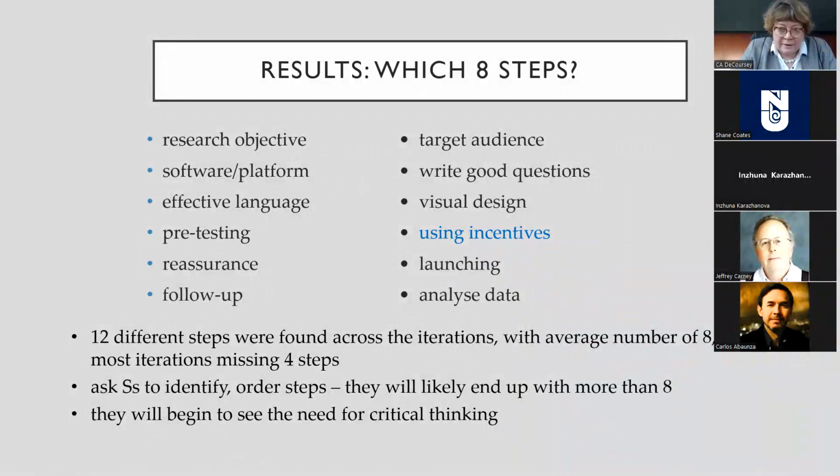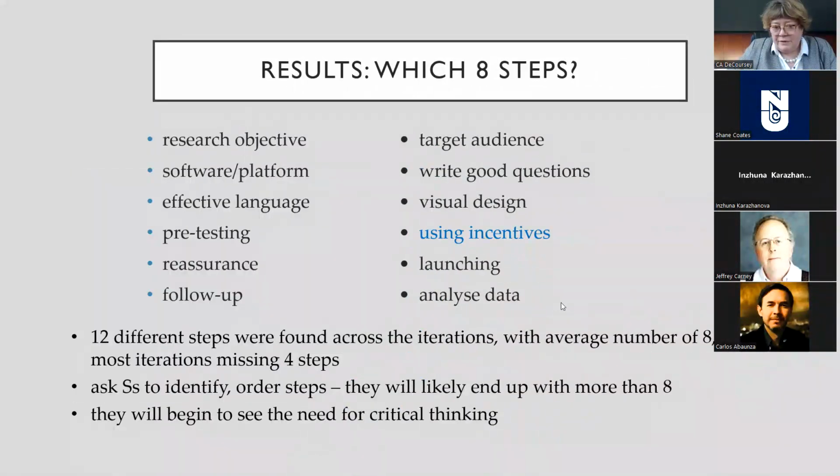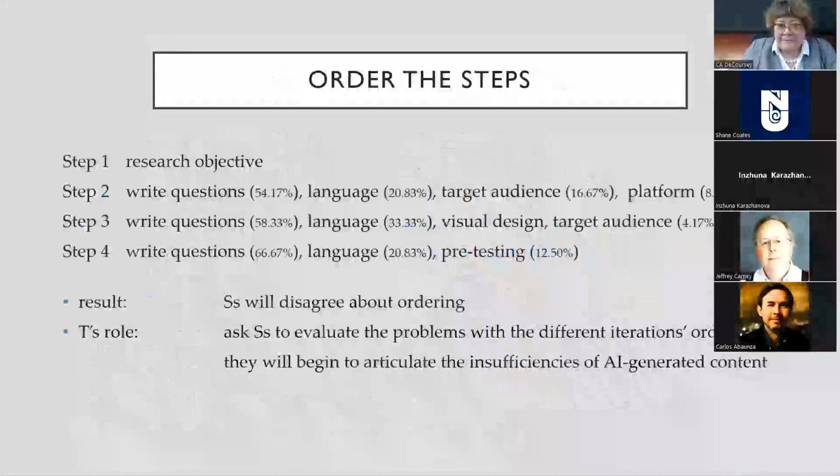So this is assuming that the question applies to market research. We'll come back to that in a moment. But you can see that if you got 7, 8, 9, or 10 steps, and you discover that there are 12 in the group, the student is likely to begin to see the need for critical thinking.